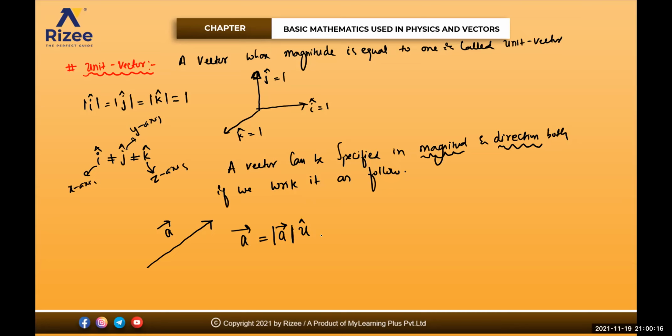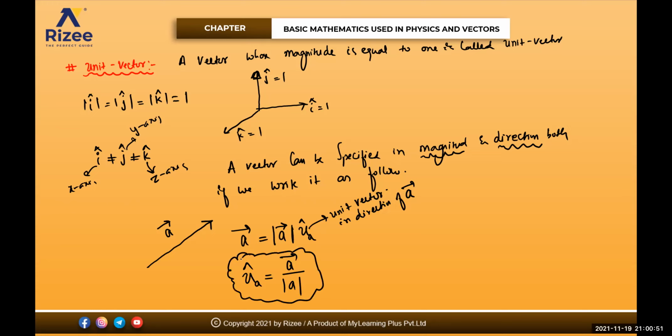What is u here? Unit vector. Unit vector in direction of a. So that is the reason I'm writing it as u a. That means unit vector of your a will be equal to a bar divided by mod of your a. Is it clear? This is the formula for your unit vector.